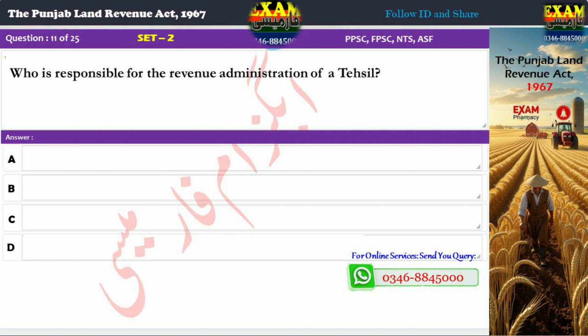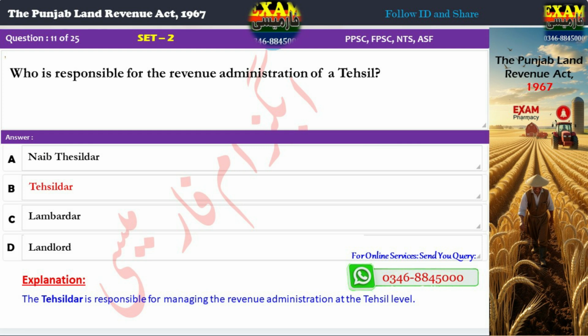Question 11. Who is responsible for the revenue administration of a tehsil? A. Naib Tehsildar. B. Tehsildar. C. Lambardar. D. Landlord. Correct answer, B. Tehsildar. Explanation. The Tehsildar is responsible for managing the revenue administration at the tehsil level.